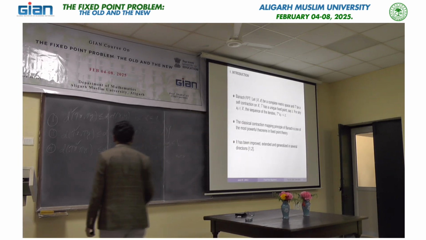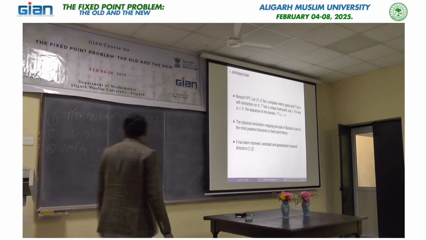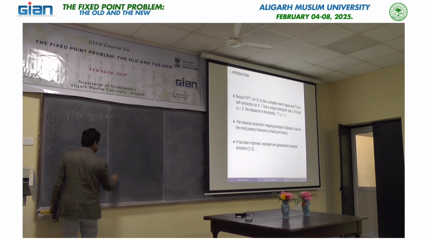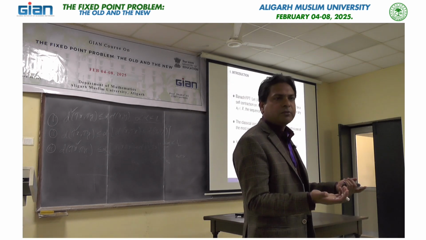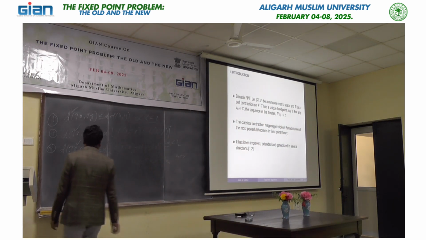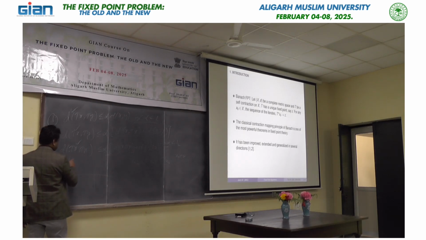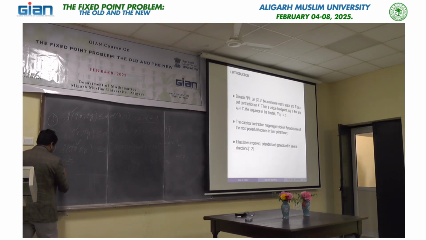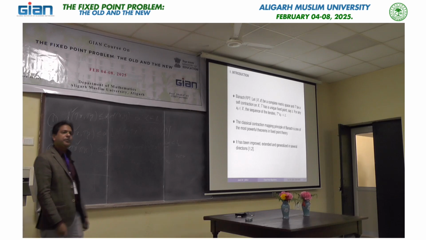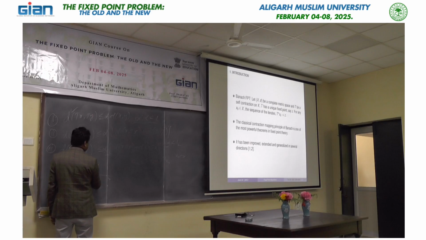So if we take a simple example like the rotation map, of course on the disk, not the circle. The rotation is basically an isometry, as Professor Khamsi already said yesterday, so it's a non-expansive map, no problem. So T is my rotation map, isometry and non-expansive, and if I take simply theta equals pi by 2, rotating by pi by 2, and I start from here, this is my x_0, then T x_0 will be here by the pi by 2 angle.